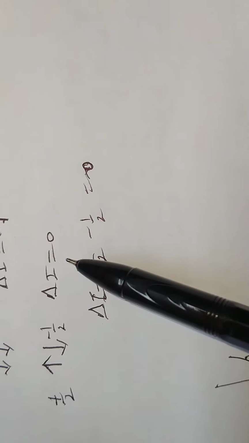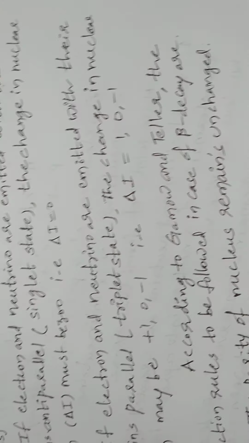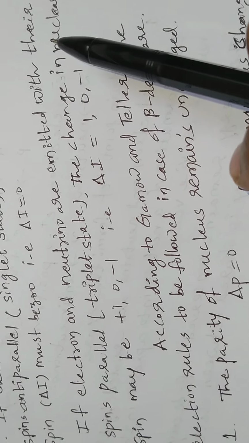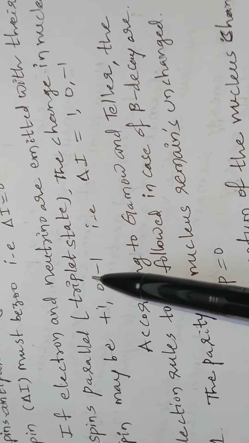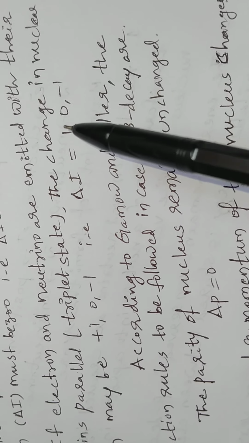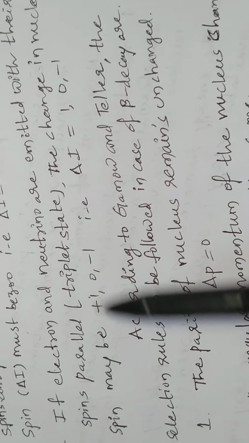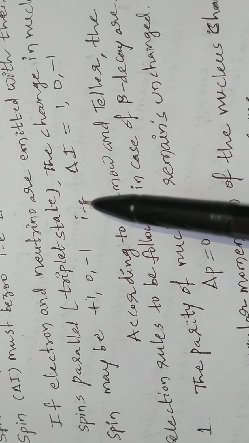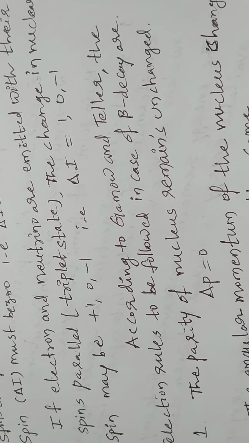So the change in spin is 0. That is the singlet state. If the electron and neutrino are emitted with their spins parallel, that is the triplet state, and the change in nuclear spin may be plus 1, 0 or minus 1. So delta I is equal to 1, 0, minus 1.